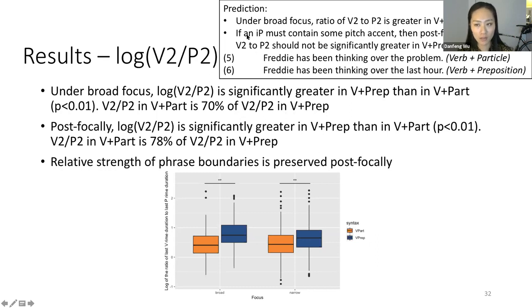Now, postfocally, if an intermediate phrase must contain some pitch accent, then we shouldn't see any significant difference in the ratio across syntactic conditions. Contrary to this prediction, we still see the same difference in the same direction. Specifically, V2 to P2 in verb and particle is 78% of V2 to P2 in verb and preposition. This suggests that the relative strength of phrase boundaries is preserved postfocally.